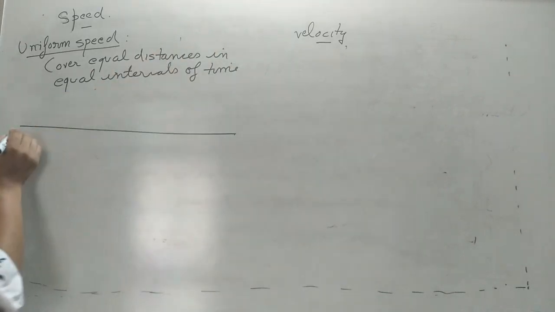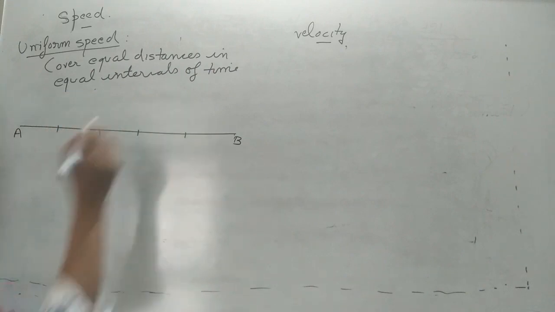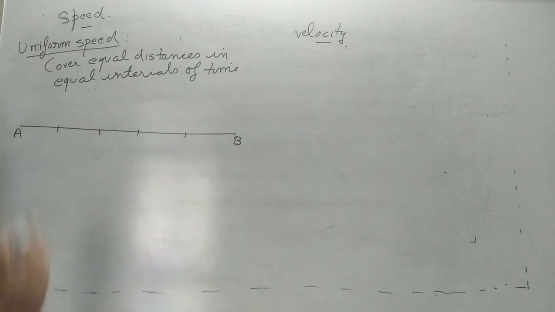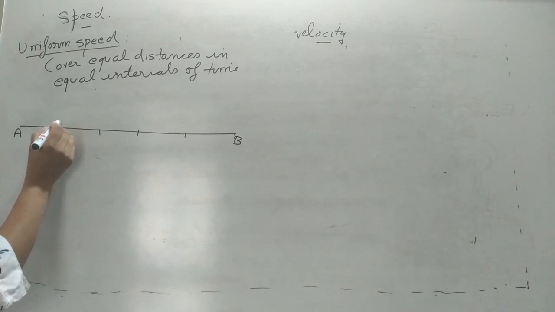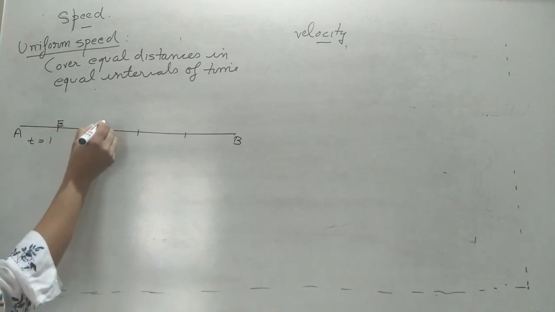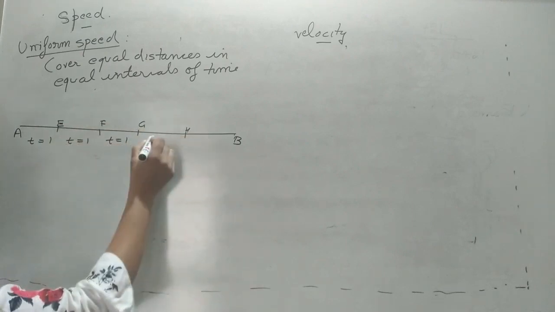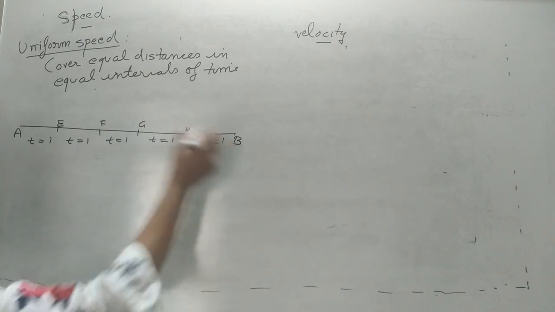Suppose a body is moving from A to B, and these are the different points in between on this path. From A to E, suppose the time taken is 1 second, from E to F the time is 1 second, F to G time taken is 1 second, and here the time is 1 second.